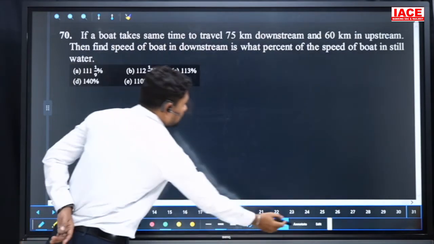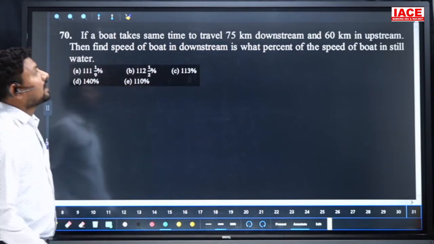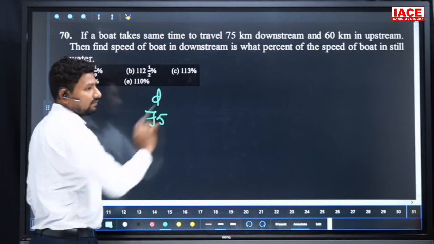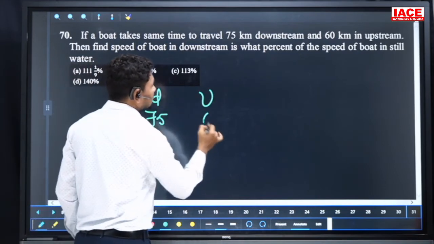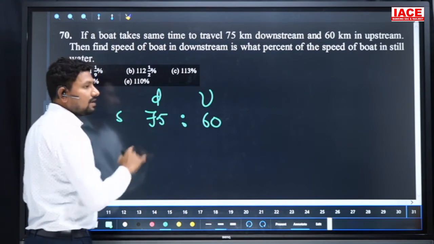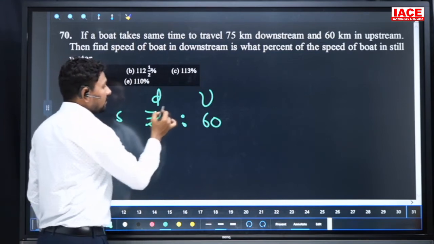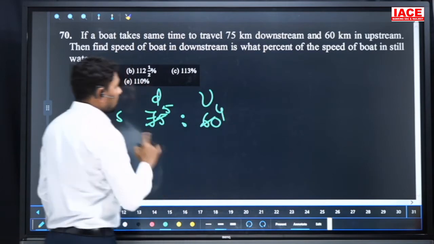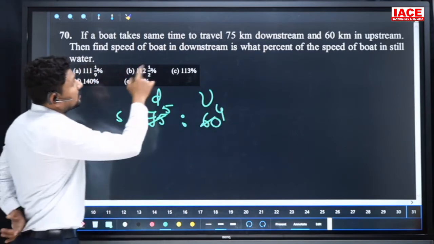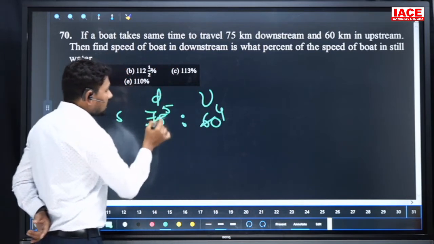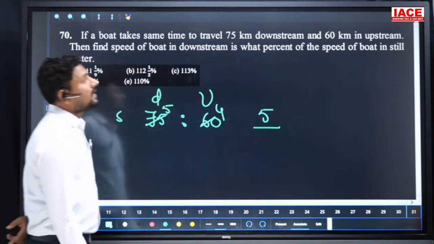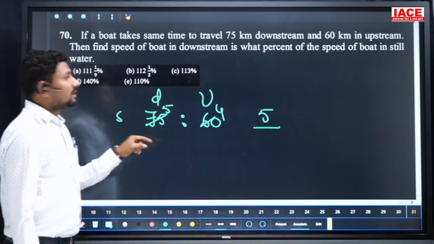Next, a boat takes the same time to travel 75 km downstream and 60 km upstream. For example, downstream is 75 km per hour and upstream is 60 km per hour, for the same time. Then the speeds ratio is 75 is to 60, both are cancelled with 15. 15 5s are 75, 15 4s are 60. Their speeds ratio is 5 is to 4. What is the question they're asking? Find the speed of the boat in downstream as what percentage of the speed of the boat in still water.